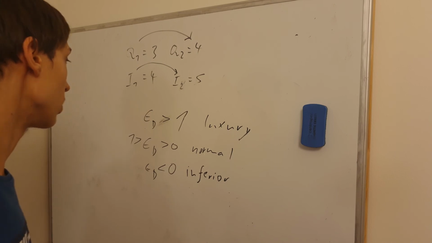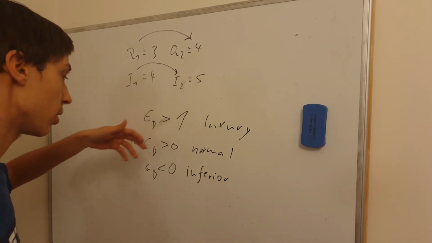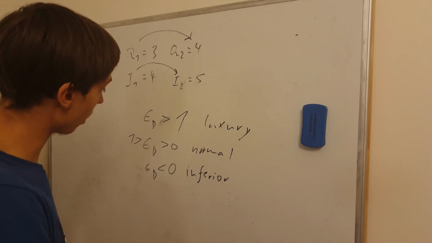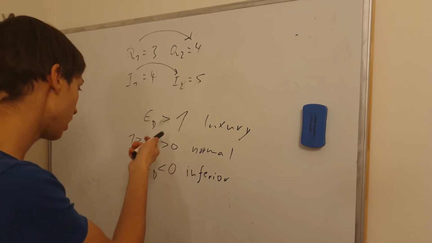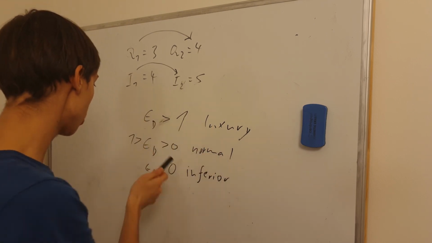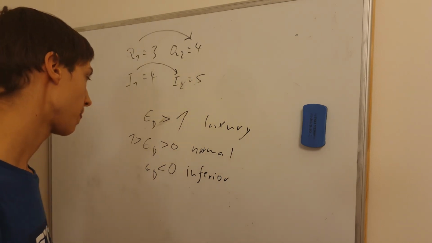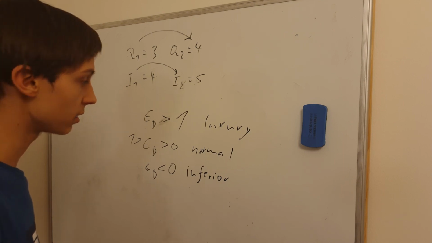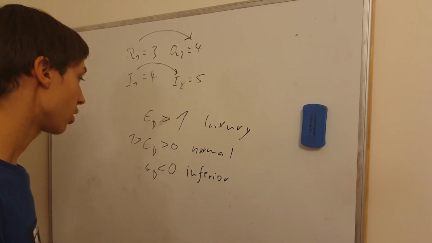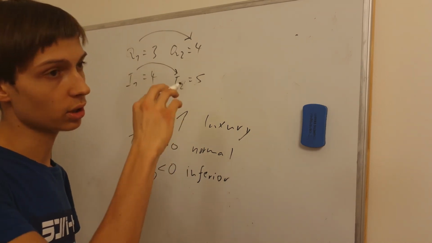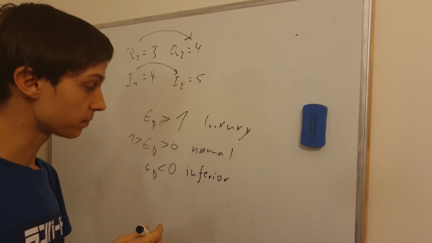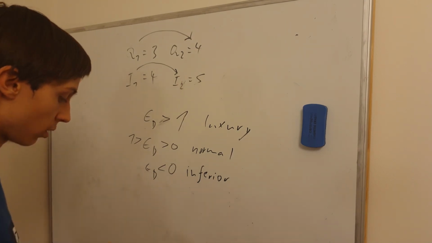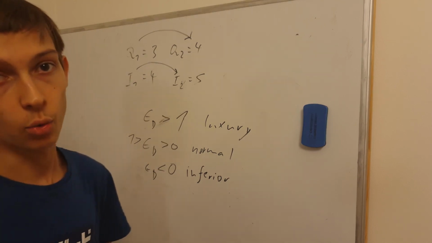And so we see when the result of our calculation happens to be bigger than 1, it's a luxury item. When we're calculating for an item and the income elasticity of demand turns out to be between 0 and 1, it's a normal item. And when it's lower than 0, when it's negative, that means the quantity will go down while the income rises. So it's an inferior item, because people will start purchasing less of it when they have more money.